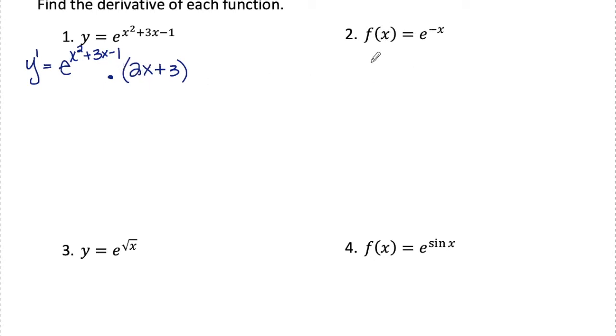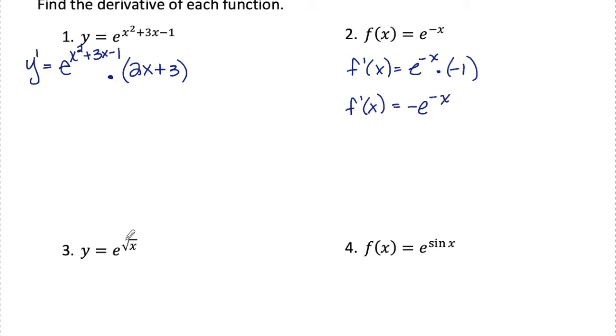Number two, f of x is e to the negative x. So f prime x is going to be e to the negative x, copy what you see, times the derivative of the exponent, which is negative 1. I would definitely clean that up and just rewrite it as negative e to the negative x. All set for number two.